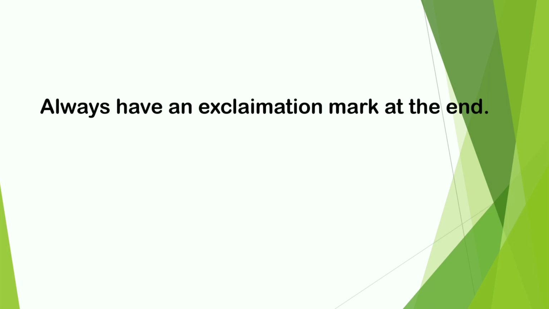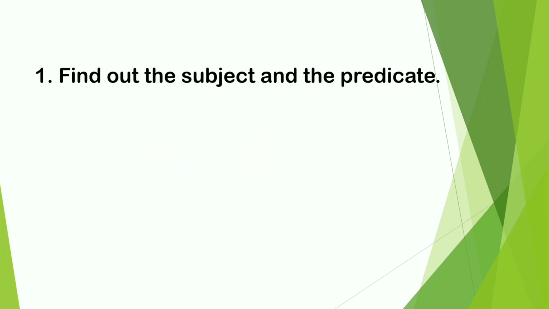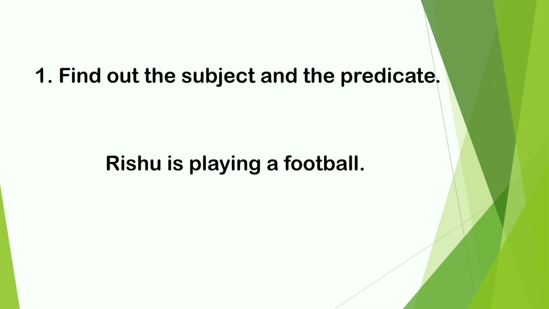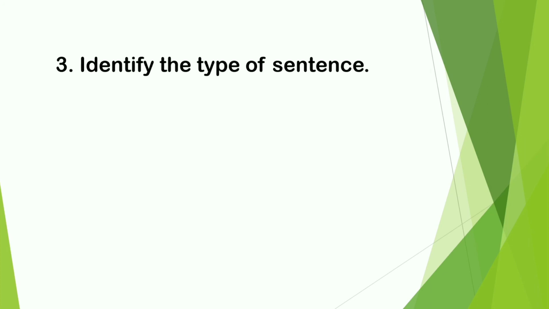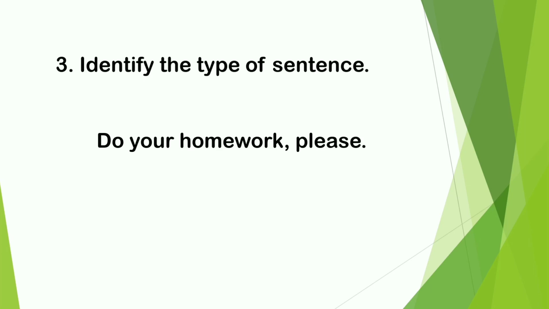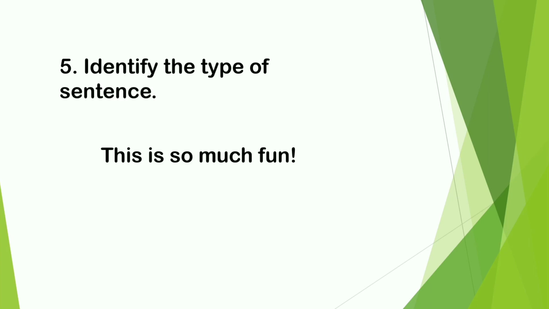Okay, this is enough. If you have any query, then please let me know, and don't forget to watch class number 1 of the English speaking course. And now it's quiz time. It's quiz number 2, and here are your questions. Find out the subject and predicate. Here, the question is also the same. You have to find out the subject and the predicate. Third one, identify the type of sentences. Fourth and fifth, you have to write down which type of sentence this is.